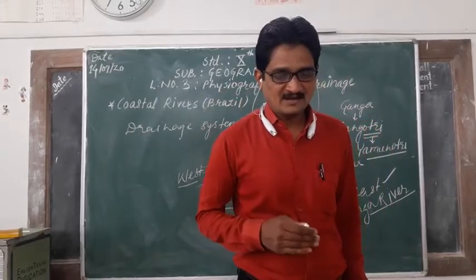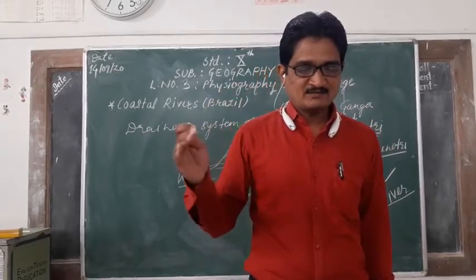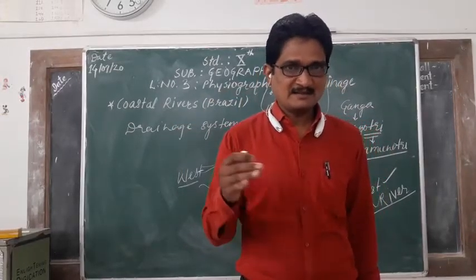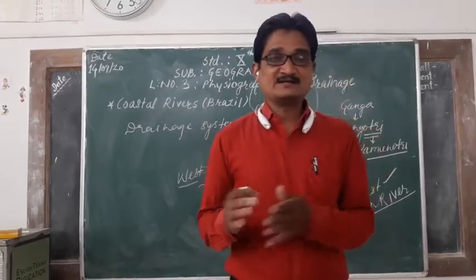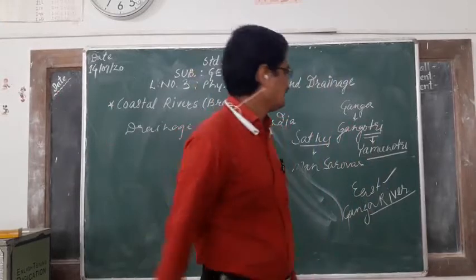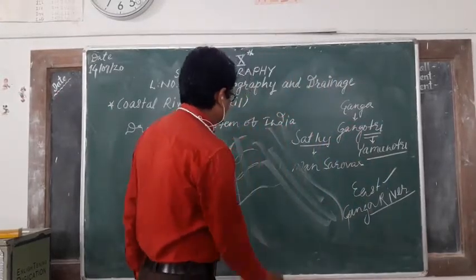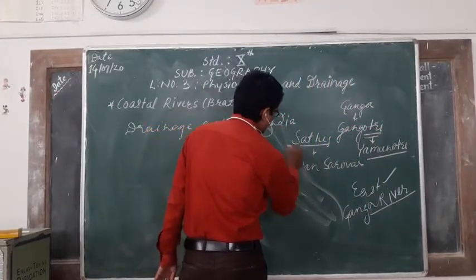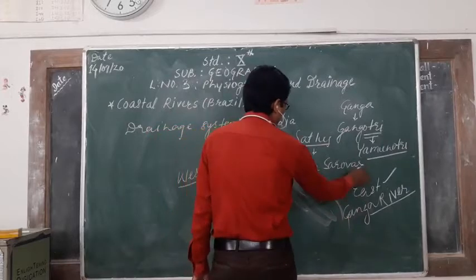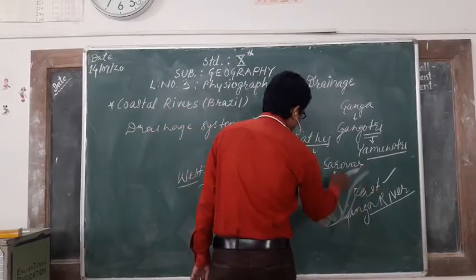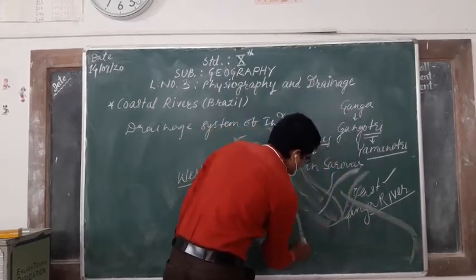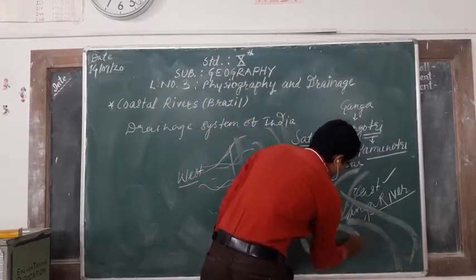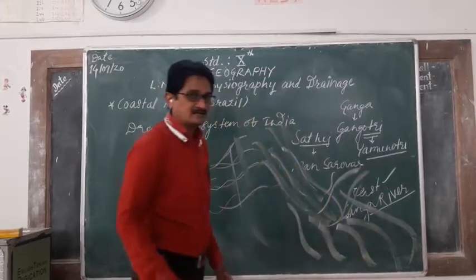From time to time, Ganga meets its tributaries. Hence its discharge increases along with all these tributaries which connect the Ganga river. Then again the Brahmaputra river meets other tributaries, and it increases its flow in cubic meters per second, as we saw.